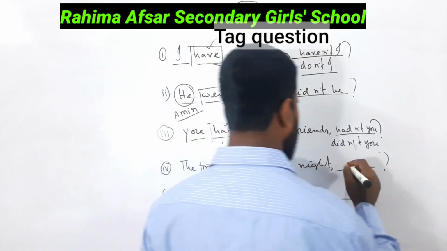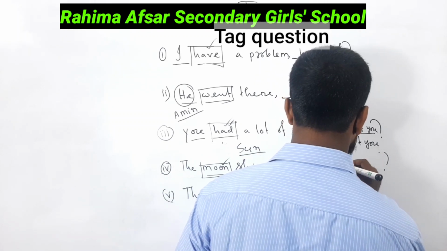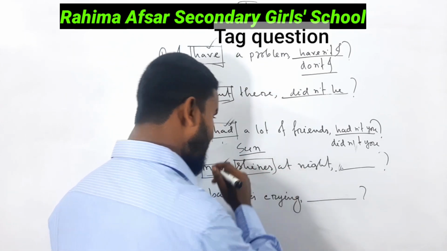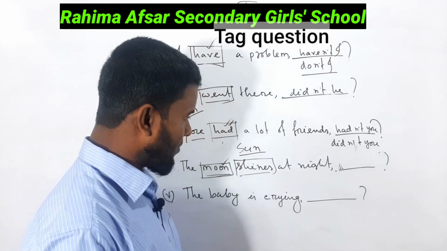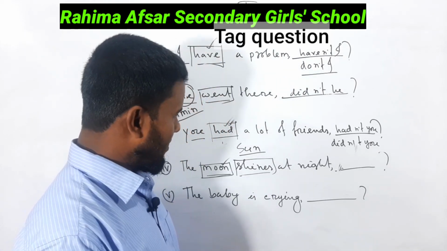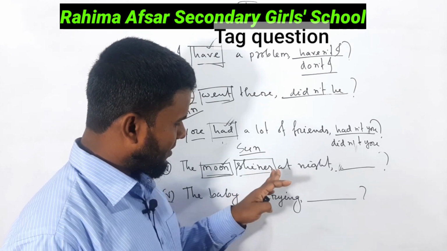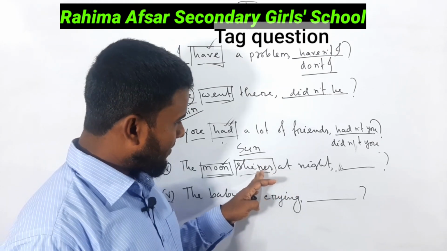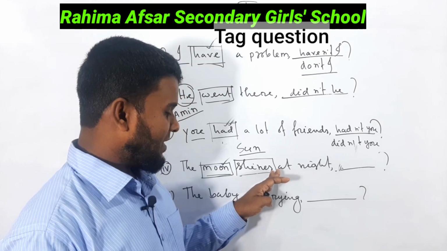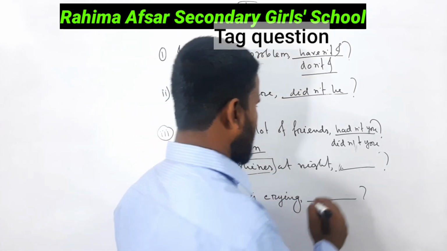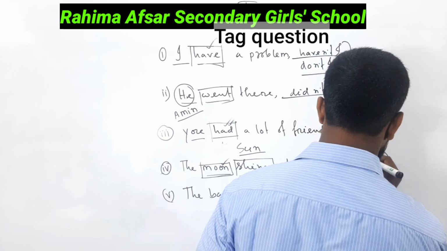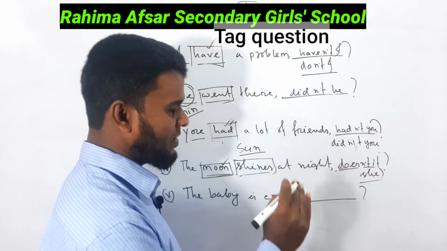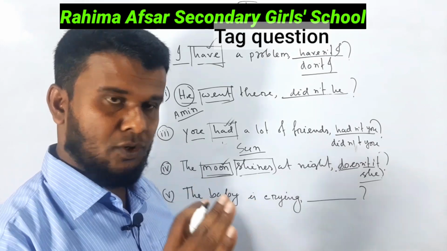Oh my dear students, let's start. You may write here doesn't. Sir, doesn't? There is no auxiliary verb in this sentence, you know, so we have to search for what auxiliary verb will be here. I want to assure you that this is an example of present indefinite tense. We see s at the end of the verb, so doesn't. Don't think, make it doesn't it, or she doesn't; both are correct, don't worry.